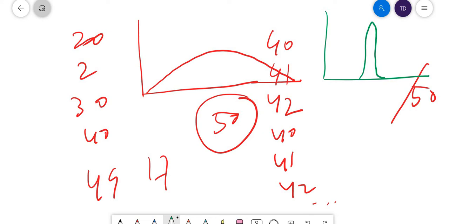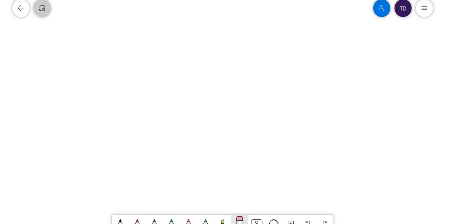Now I will come to more details, the in-depth mathematics and the formula of standard deviation.